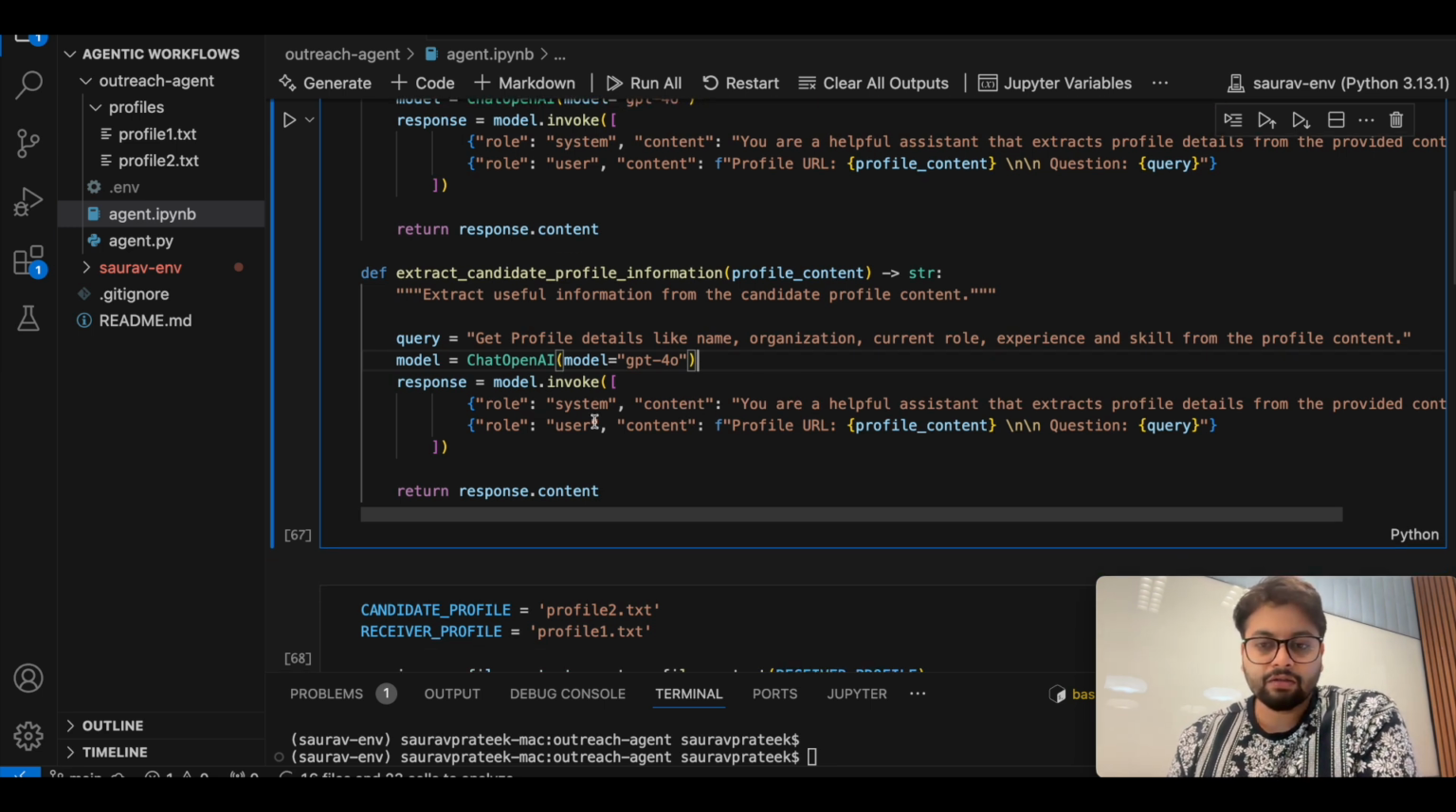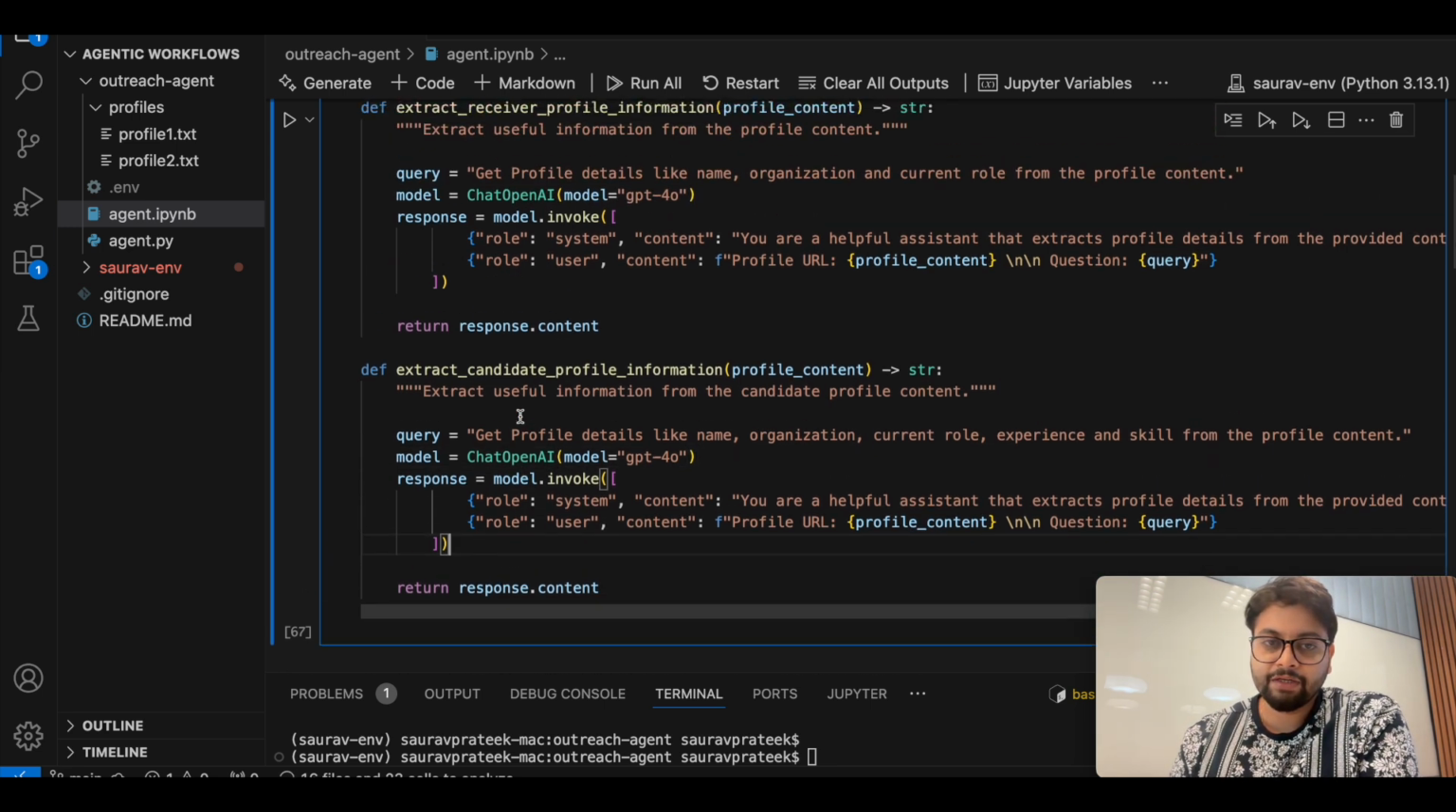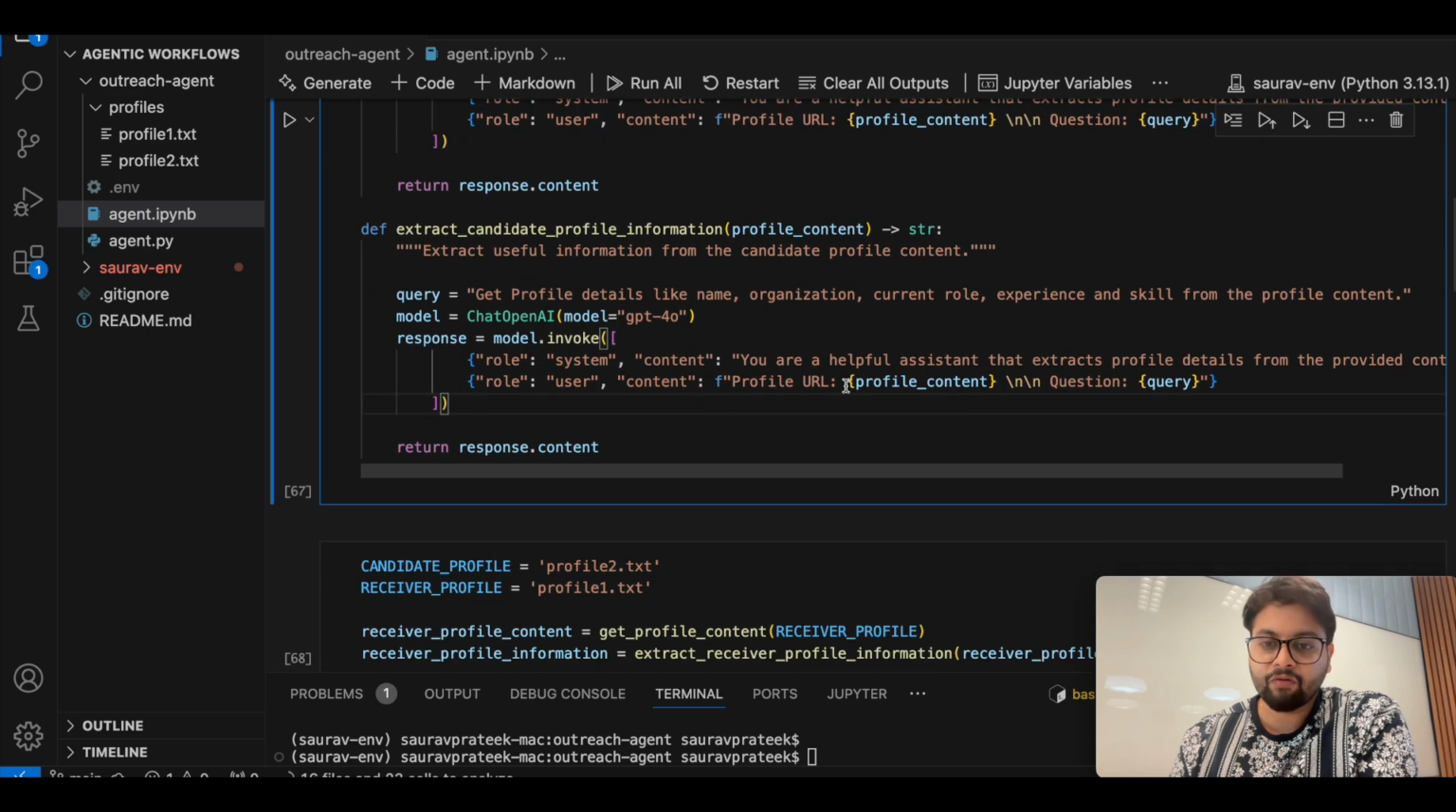Apart from that, the rest of the things are similar to the previous method. We are providing the profile content, that is the profile information of the candidate. We are passing the query, and then we are waiting for the model to return a response.